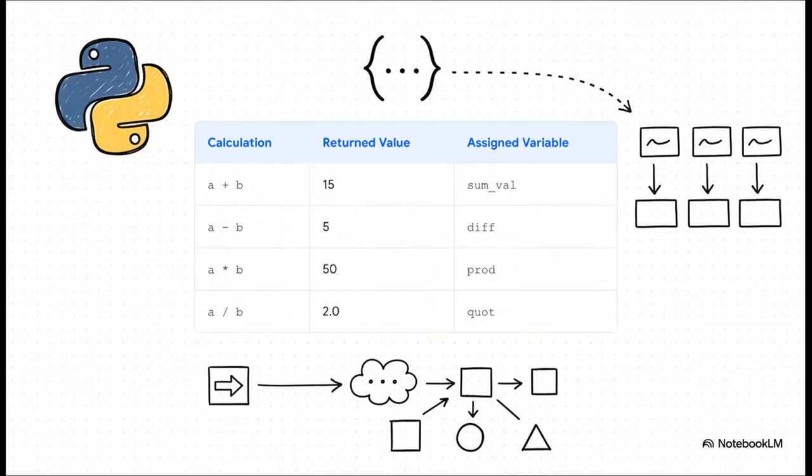Now check this out. What I find really cool is how Python lets you return multiple values. You don't have to do anything fancy. You just list them after the return keyword separated by commas. Python automatically bundles them up, and then you can unpack them directly into multiple variables. It's a super clean and very Pythonic way to get several results from just one function call.